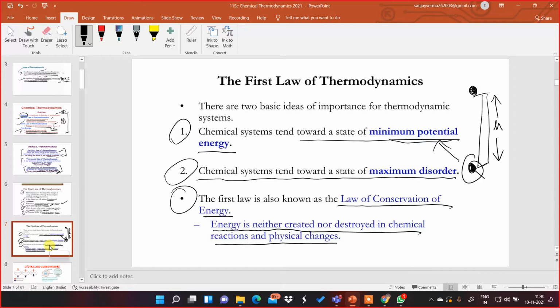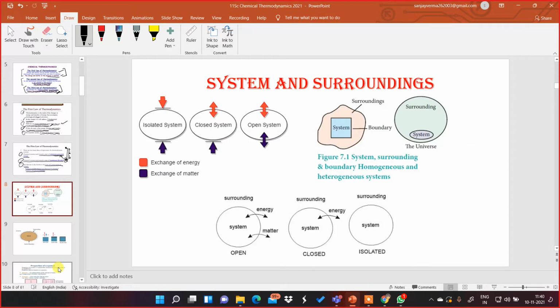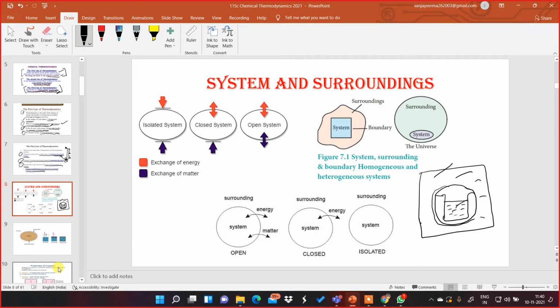Now moving further, we'll be learning about system. Let us take a beaker and put some water in it. Now I can apply a boundary around this, and around this I can have another boundary. So this beaker containing water becomes a system. There is a boundary, and these are the surroundings.